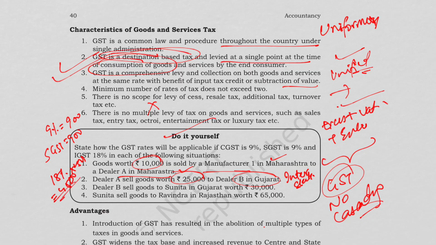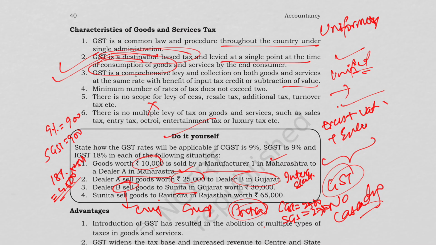Third case, we have dealer B sells goods worth rupees 30,000 to Sunita in Gujarat. Okay, so this dealer B, we know is of Gujarat, and he is selling to Sunita, who is also of Gujarat. So in this, intra-state will apply because same state only. So on 30,000, the CGST would be 2700, SGST would be 2700.